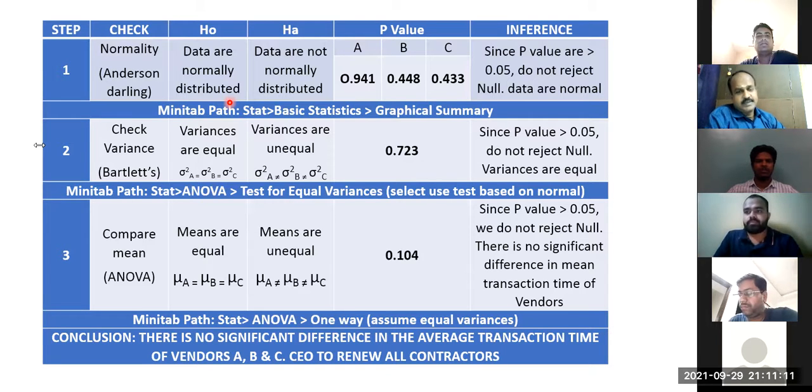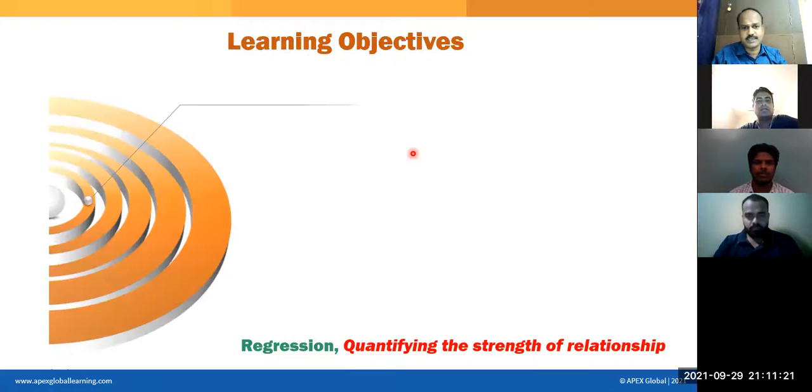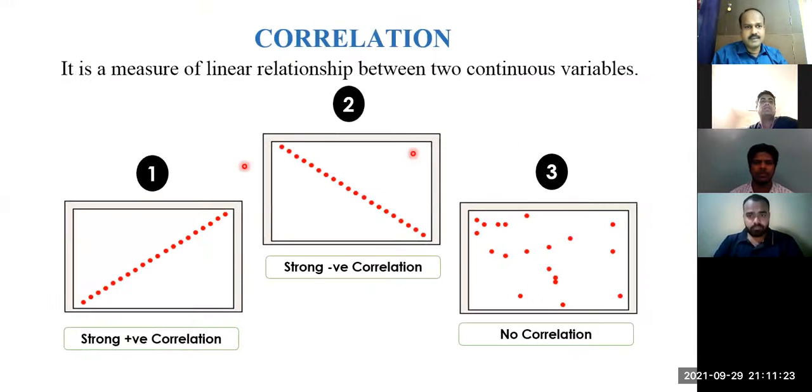Now I will quickly show something on correlation and regression, which is also important. What are these diagrams? These are scatter diagrams, not correlation diagrams. The scatter diagram is one of your quality control tools. There is an x-axis and a y-axis. The x-axis variable is called the predictor, and the y-axis variable is called the response.